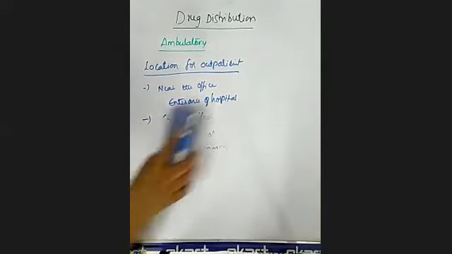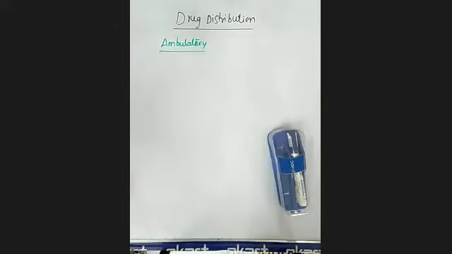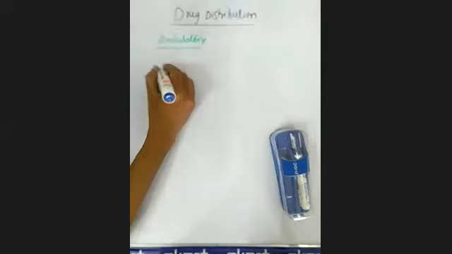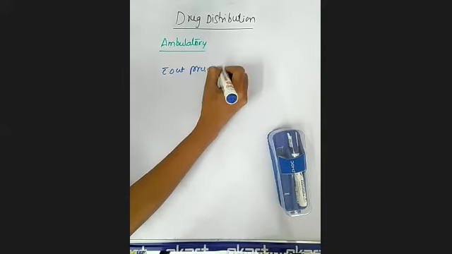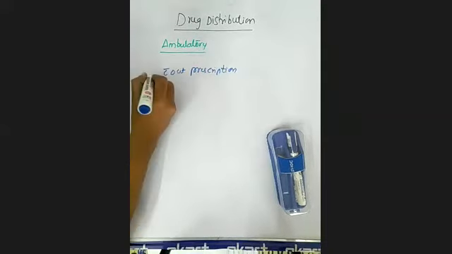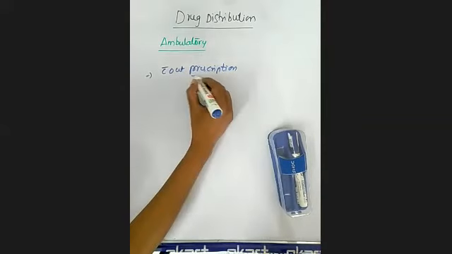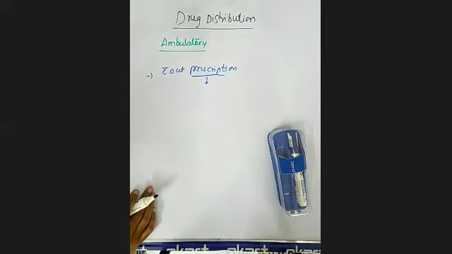And next, coming to the drug distribution regarding the ambulatory patient. Here, no medication is given to the patient without a prescription. Clear? This prescription is also written by a competent medical officer.